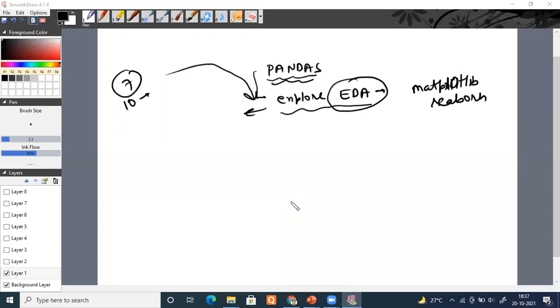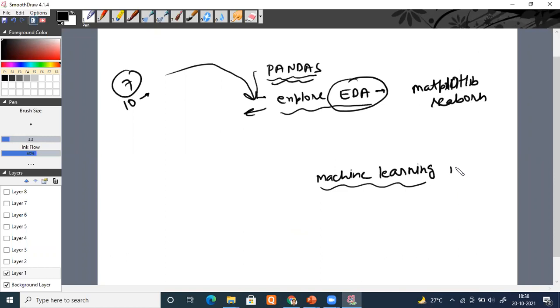Once he has done the EDA and everything, the second thing is he will need to build the machine learning model. But before building the machine learning model, understand one thing, please, that's very important. And we will do that, I think, tomorrow itself. We will be building our first machine learning model with the help of Python.